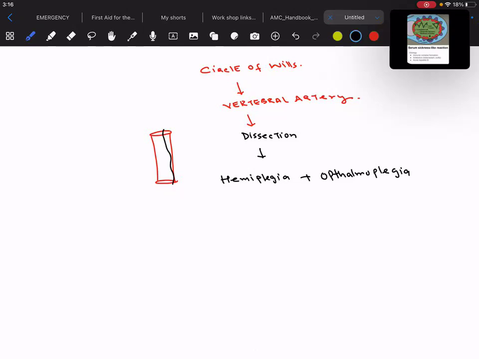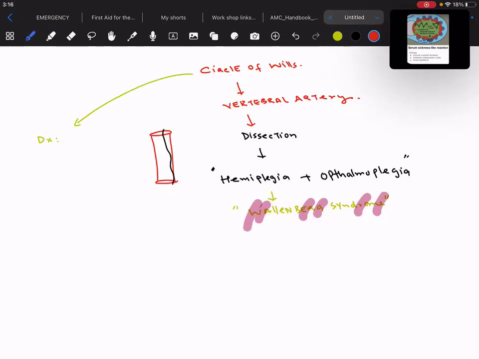Any patient who comes up with headache plus hemiplegia and ophthalmoplegia, always suspect that the patient is having none other than vertebral artery dissection, and this is what we call Wallenberg syndrome. Okay, Wallenberg syndrome. You have to remember this, please.